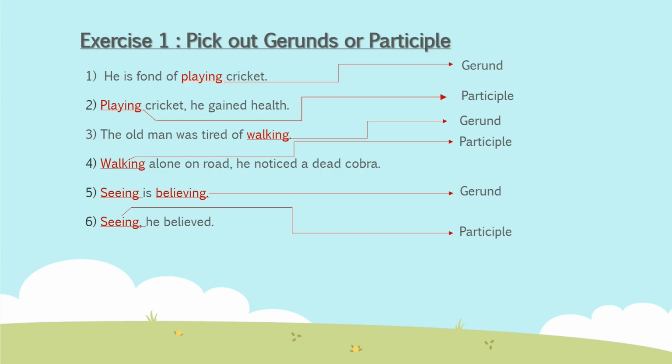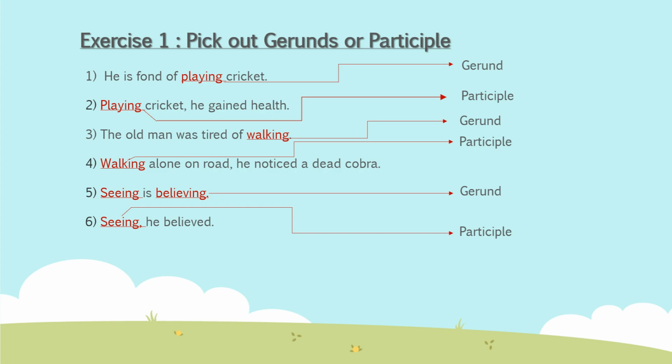Now number 3: The old man was tired of walking. Here, walking is a gerund, and it is the object of a preposition, because just before walking you can see of is written, and of is a preposition, and walking is coming just after the preposition, so it is the object of the preposition.